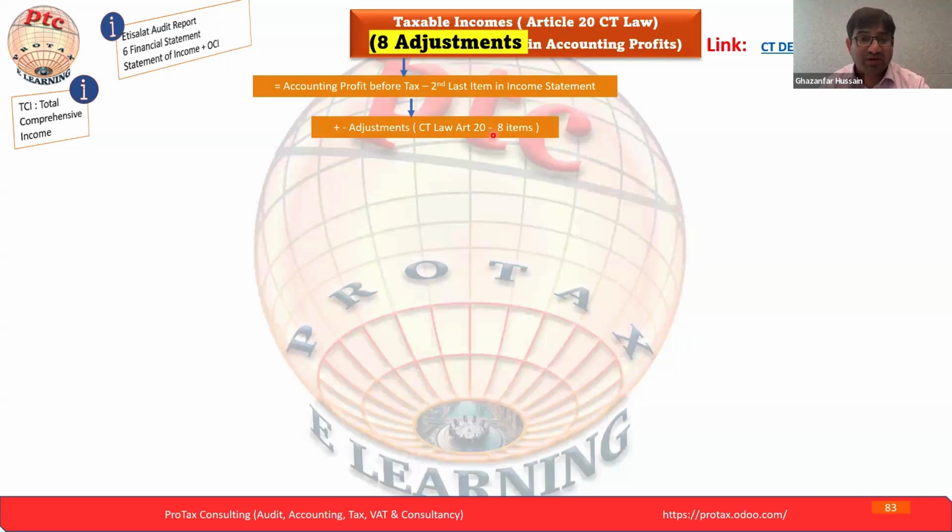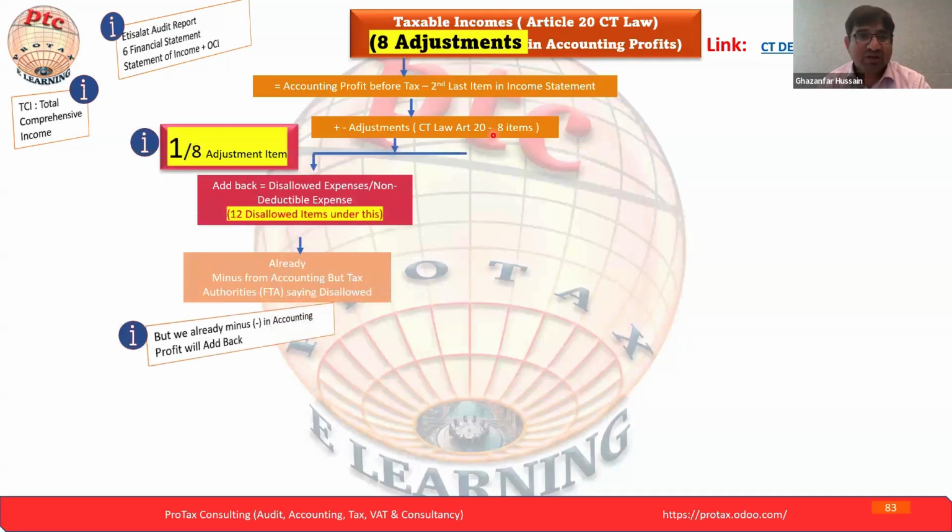Maybe each business does not have all the items; maybe they have only 4 items. But if you are aware, you can check one by one whether these items are available, and adjust for them. If not available, you move on. Today our topic will mostly cover only the first adjustment, because under the first adjustment there are another 12 adjustments.